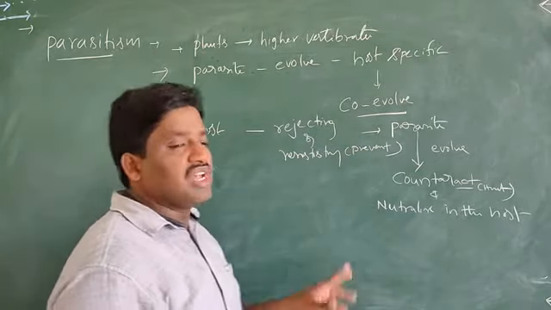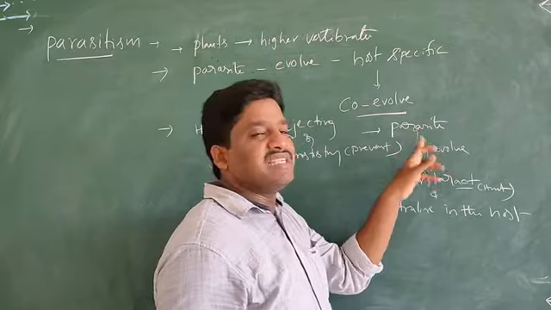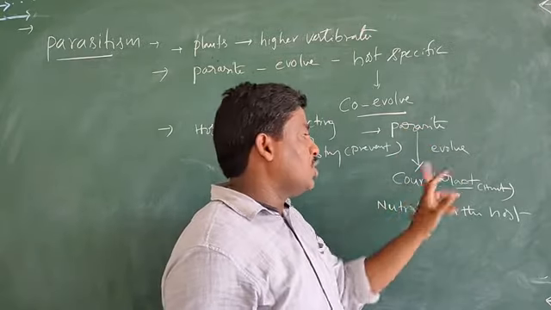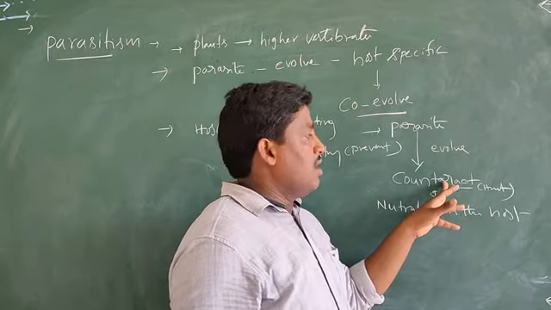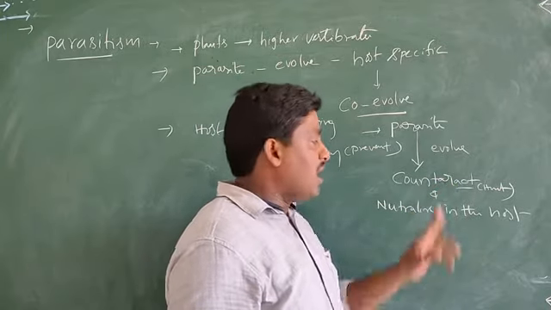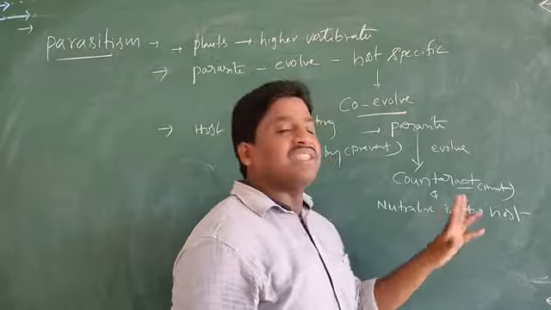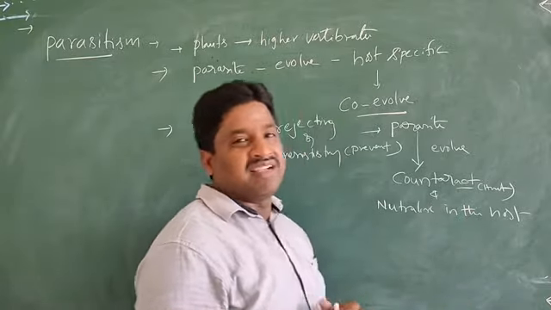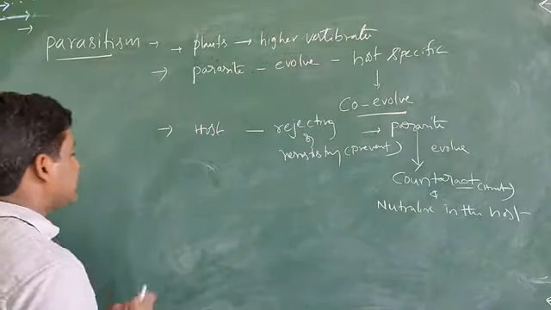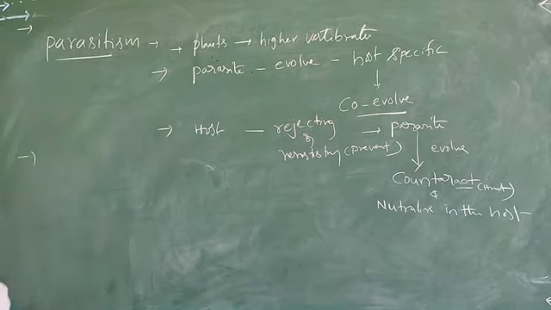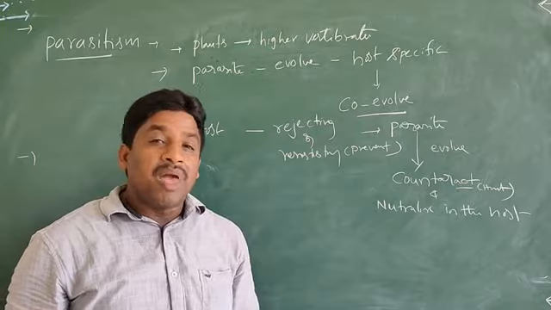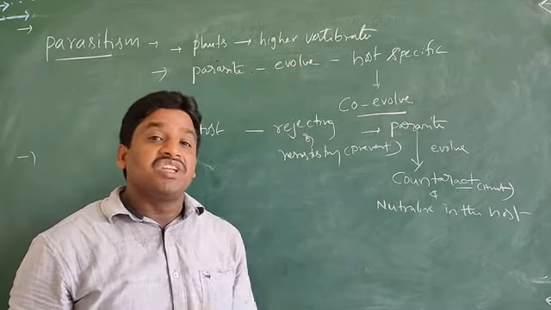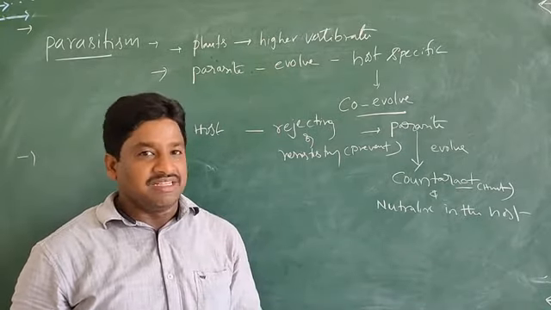Sometimes the parasites also develop a special mechanism to counteract, that means hunting in the host and neutralizing in the host. That can occur. Next, according to their lifestyles, the parasites have specially adapted characters.